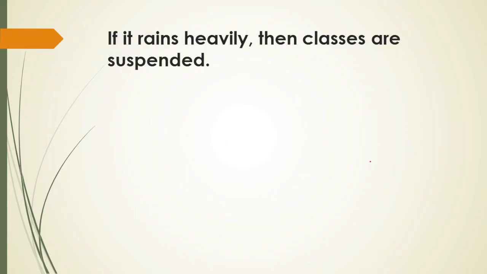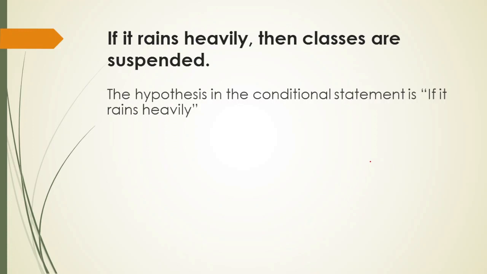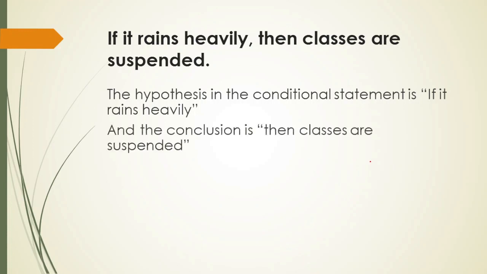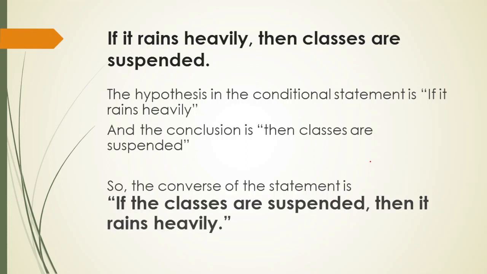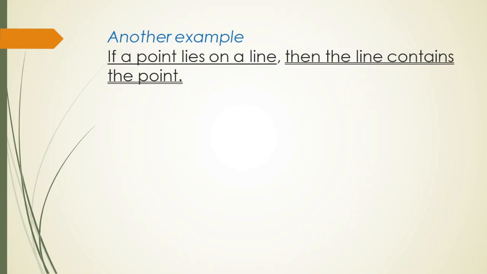So let's have an example here. If it rains heavily, then classes are suspended. This is the original conditional statement. The hypothesis in the conditional statement is, if it rains heavily, while the conclusion is, then the classes are suspended. So if we are going to converse this conditional statement, we say, if the classes are suspended, then it rains heavily.